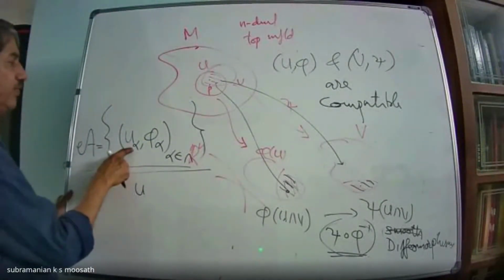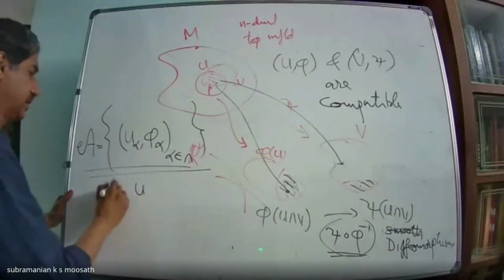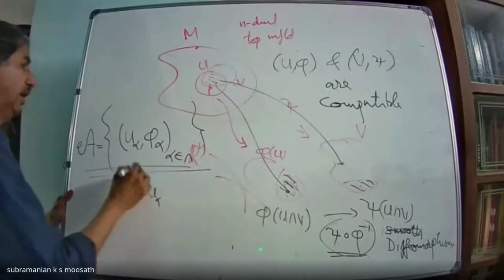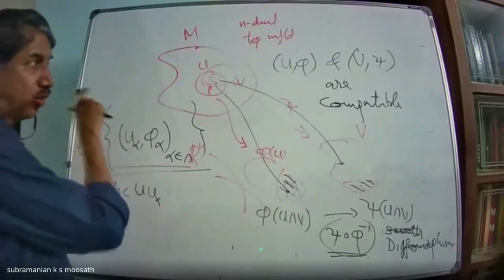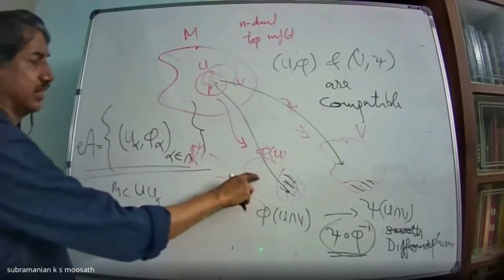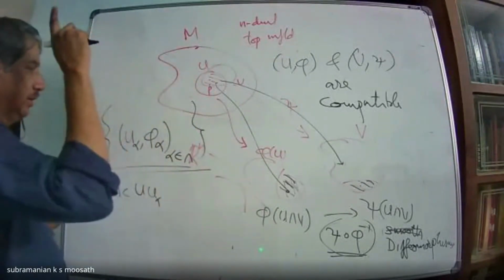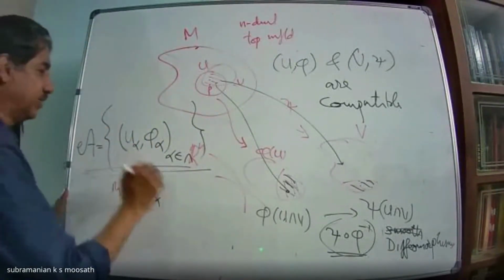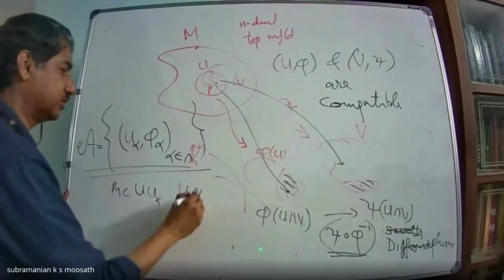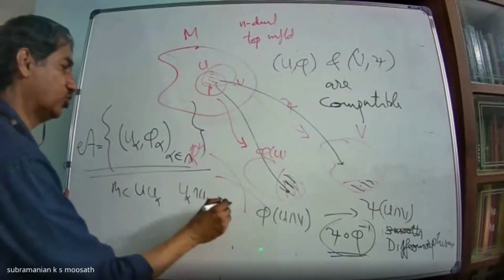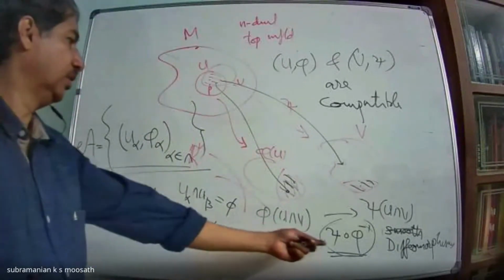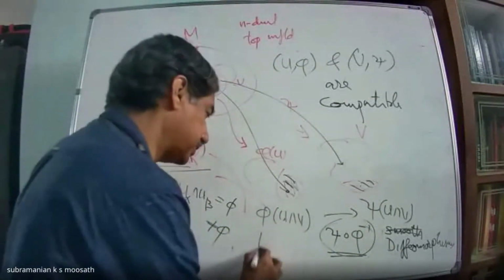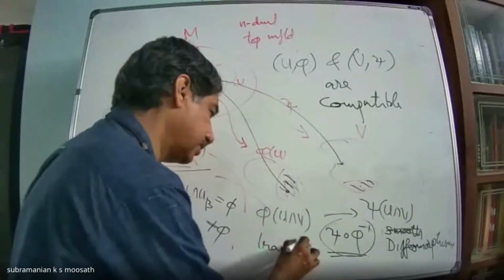So the U alpha cover M, that means M is contained in the union of U alpha, and (U alpha, phi alpha) is a coordinate chart. That means phi alphas are homeomorphisms to open subsets in Rn. And you demand that whenever U alpha intersection U beta is non-empty, these are called transition maps.